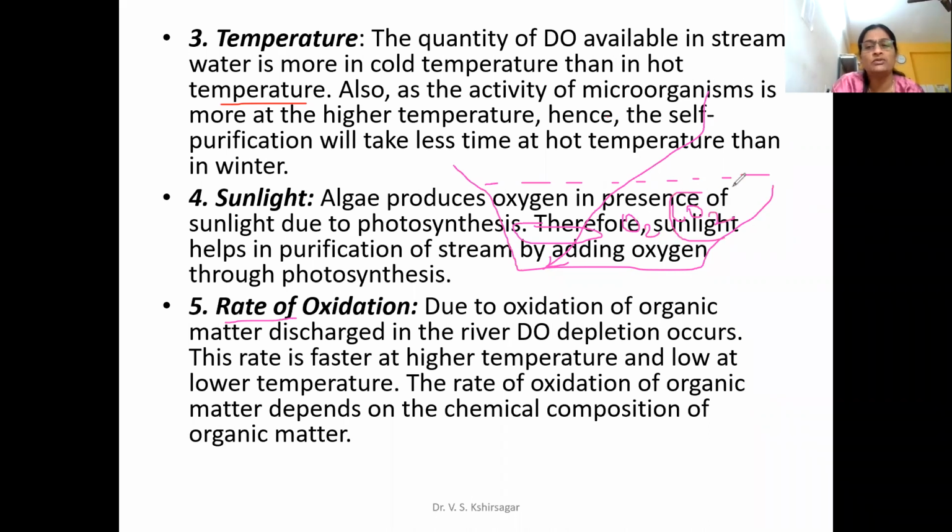Carbon dioxide we don't want at all, so it is better if it is consumed by the algae and oxygen is released, so that oxygen can be consumed by the microorganisms present in that water. They will degrade the organic matter present in this particular sewage, and hence self-purification proceeds at a faster rate. So that way sunlight helps to increase the rate of degradation.